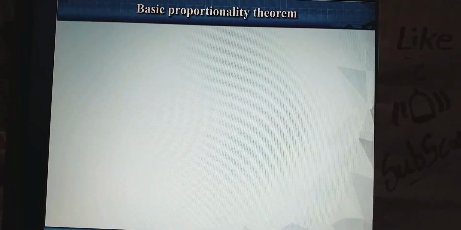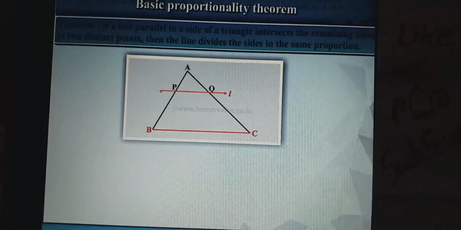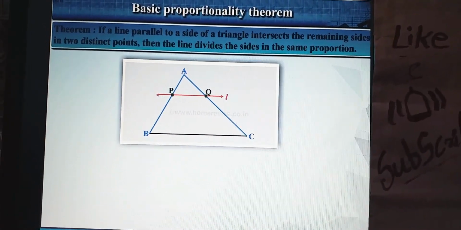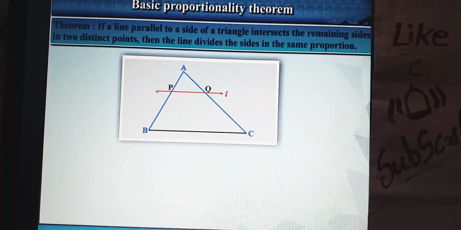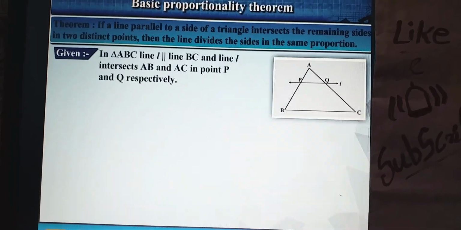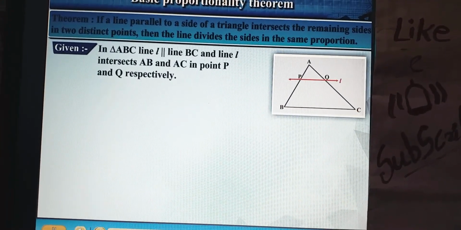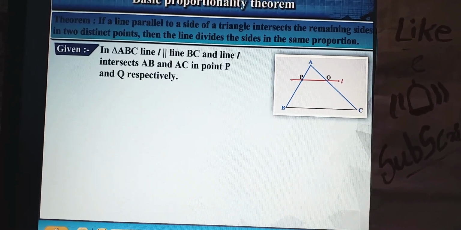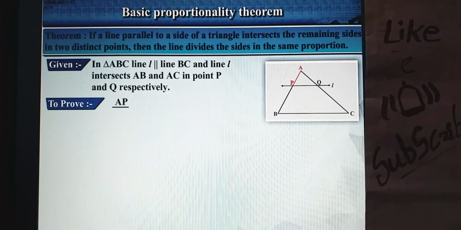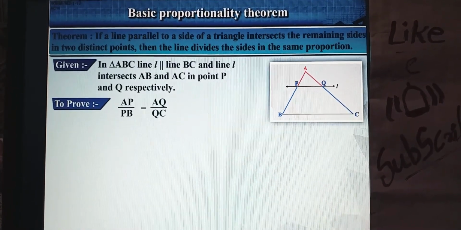Basic proportionality theorem. Theorem: If a line parallel to a side of a triangle intersects the remaining sides in two distinct points, then the line divides the sides in the same proportion. Given: in triangle ABC, line L is parallel to line BC and line L intersects AB and AC in points P and Q, respectively. To prove: AP/PB = AQ/QC.